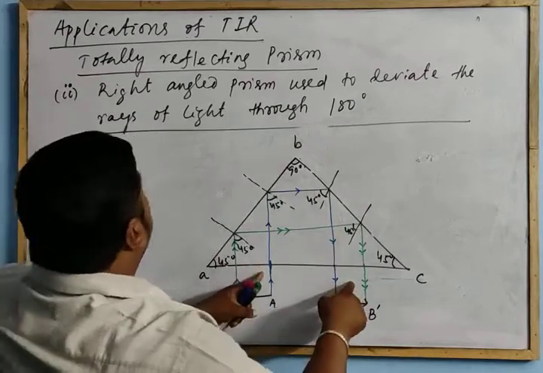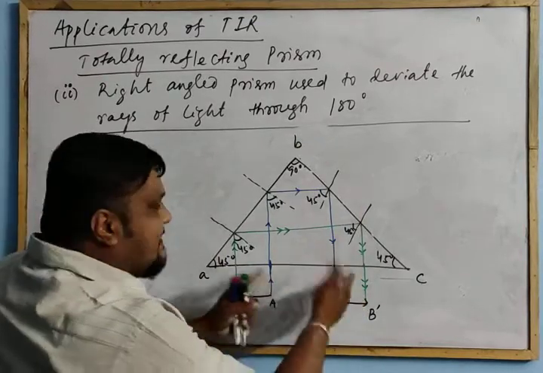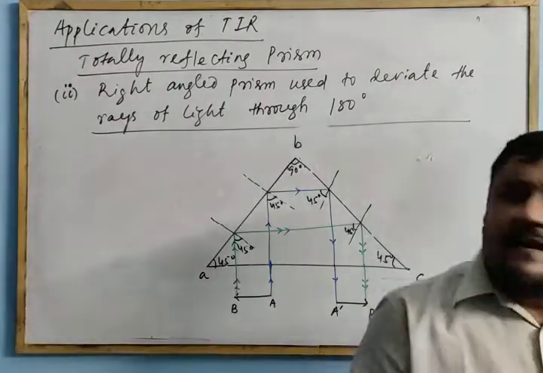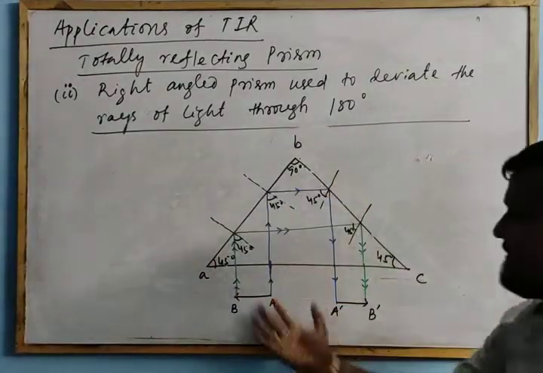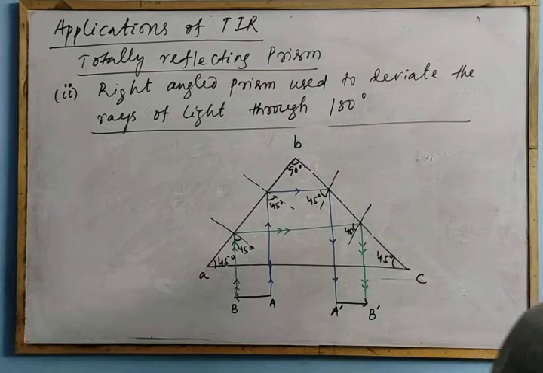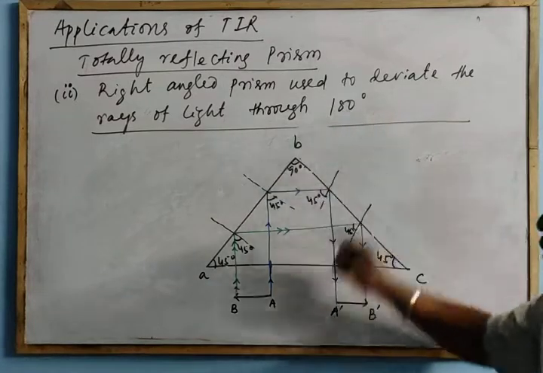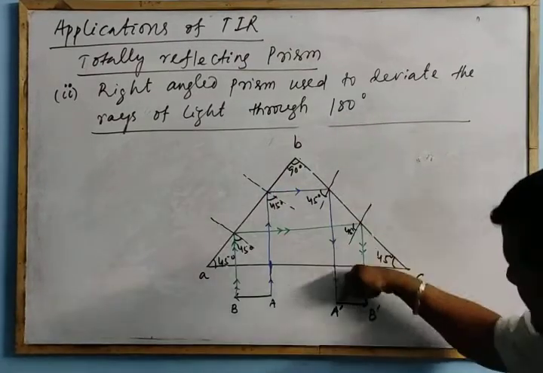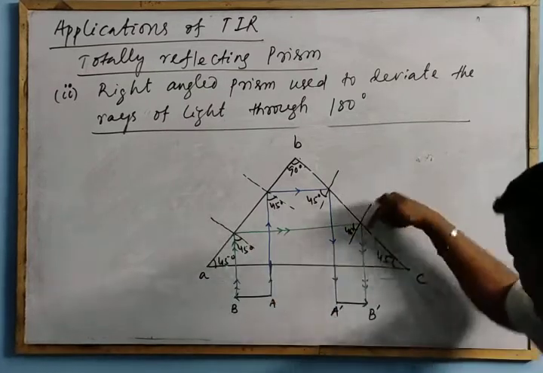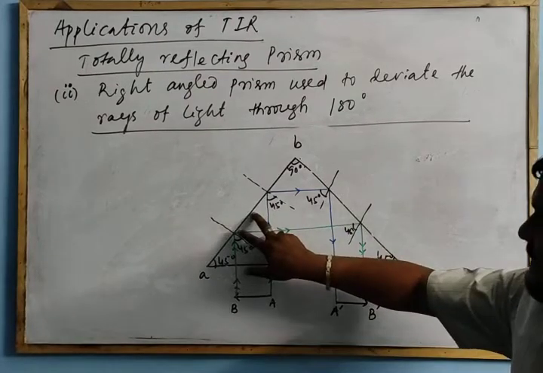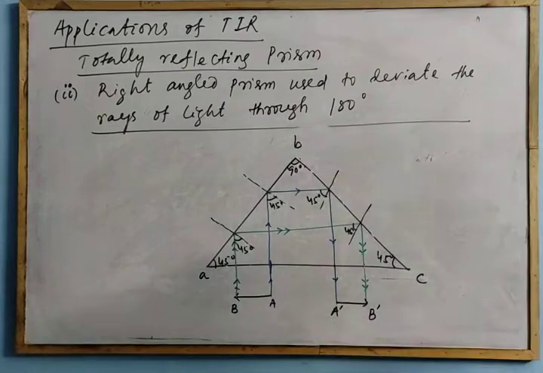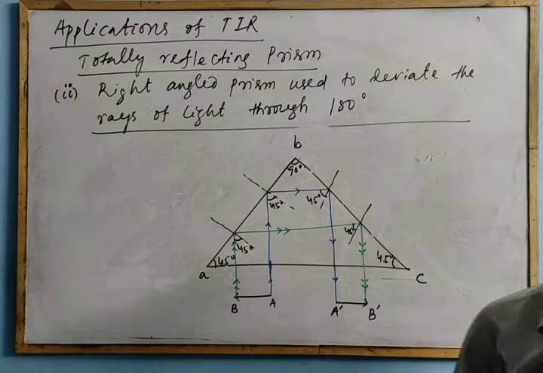So how much is the angle? 180. That is why it is called deviated at an angle of 180. Incident like this, emergent like this, 180 degrees. That is a right angle prism used to deviate the rays of light through 180 degrees. Total internal reflection occurs at the faces AB and BC. Here it goes undeviated. This is case number 2: right angle prism used to deviate the rays of light through 180 degrees.